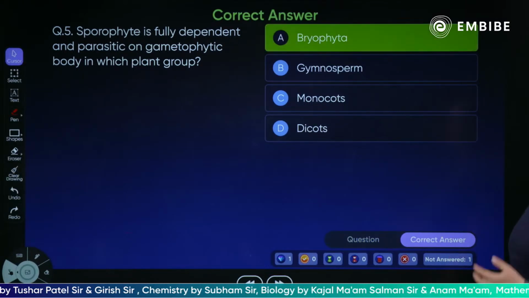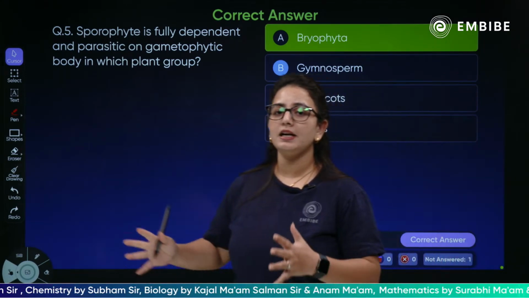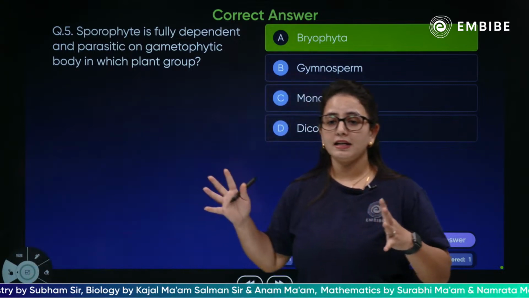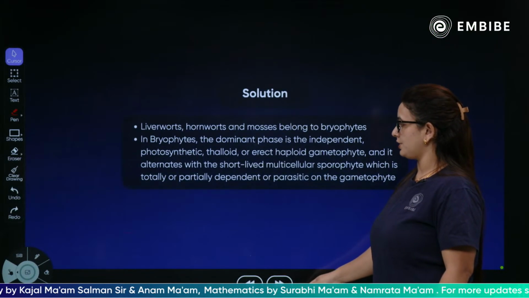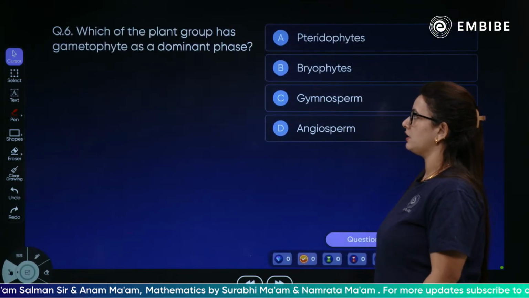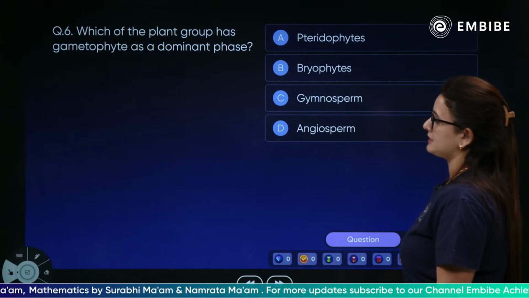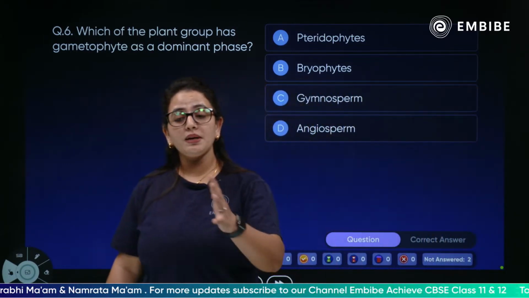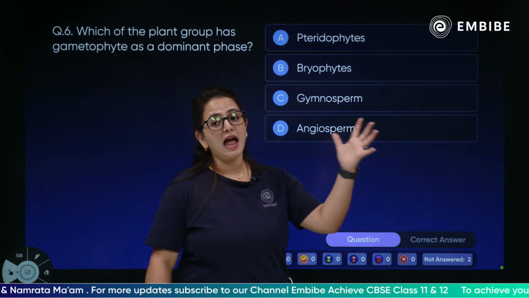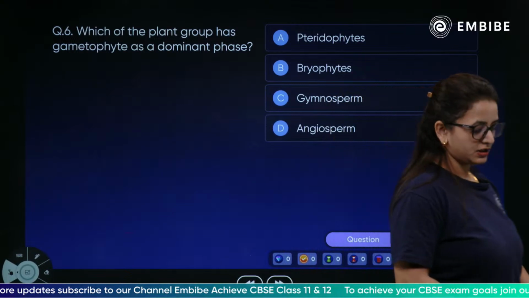Very simple, the bryophytes have a sporophyte which is fully dependent on the gametophyte and parasitic on the gametophytic structure. Absolutely true. Next question, which of the following plant groups has gametophyte as a dominant phase? Gametophyte which is acting as dominant over the sporophyte. Among them, which is that?